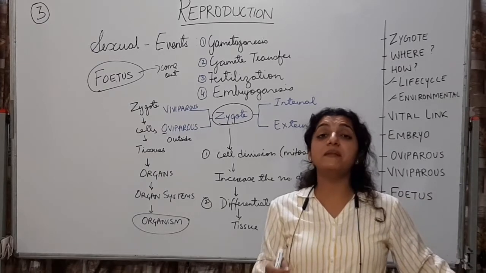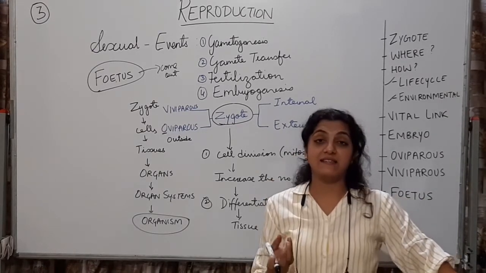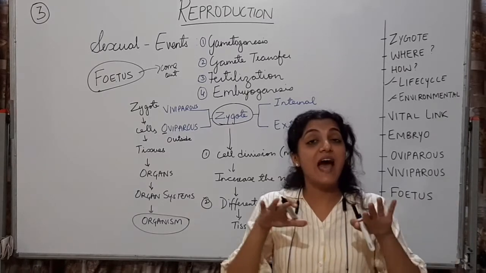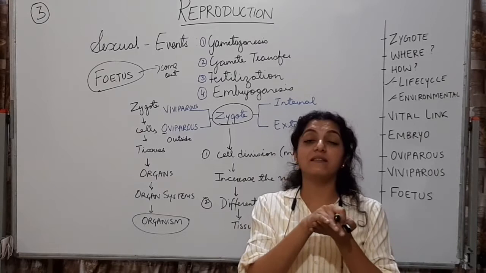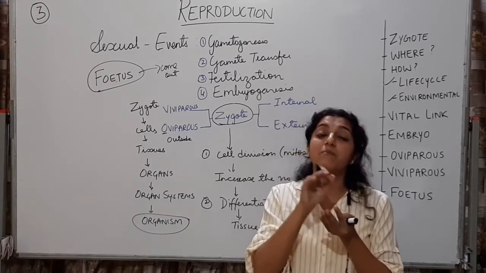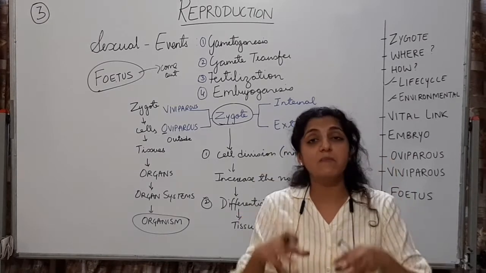Iska best example, birds and some reptiles. They give their eggs. And the eggs, they hatch outside the body. ओके, एग्स को जो मदर रहती है वो इंक्यूबेट करती है. It provides good environmental conditions, it provides the optimum temperature.